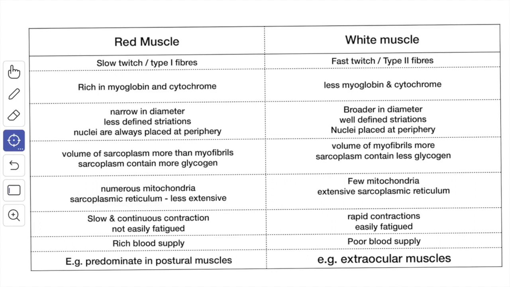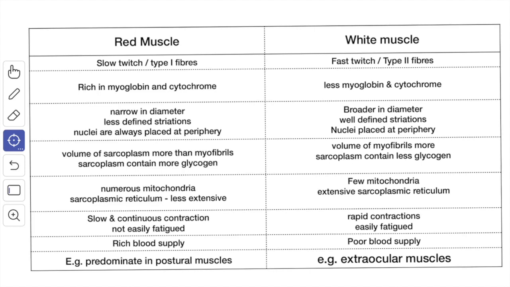It is present also in the white fibers but in much lesser quantity. As compared to the white fibers, the contraction of the red fibers is relatively slow. Hence, the red fibers are also called the slow twitch fibers or type 1 fibers. The white fibers are called the fast twitch fibers or type 2 fibers.